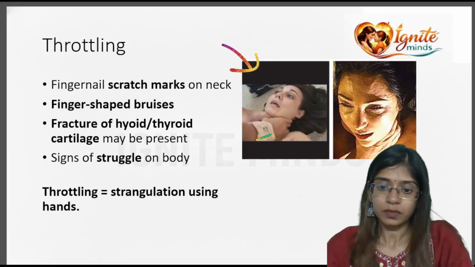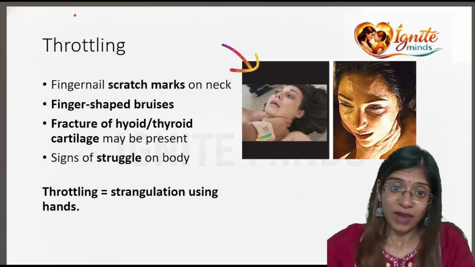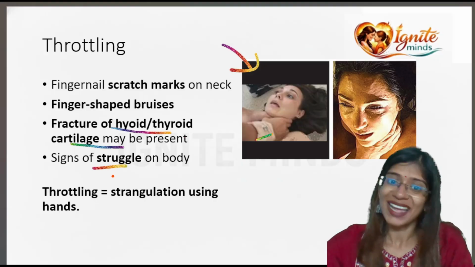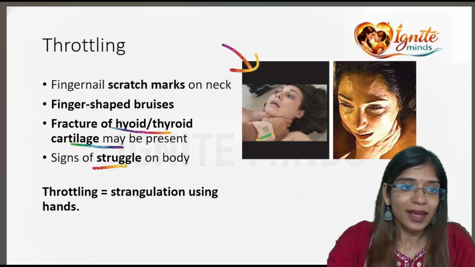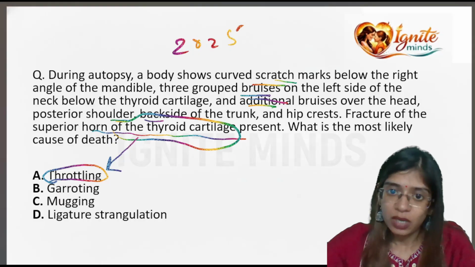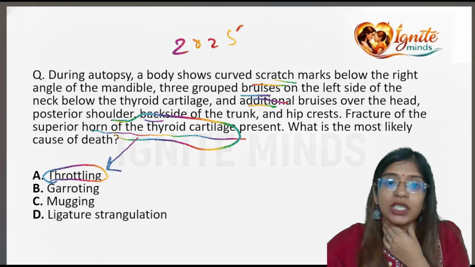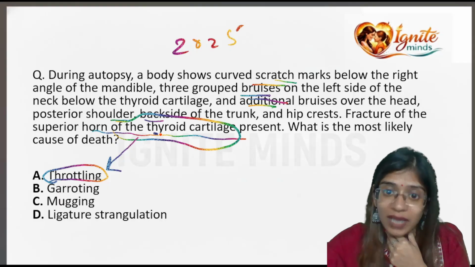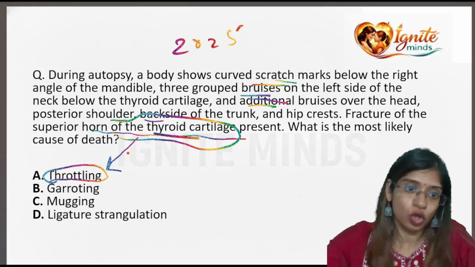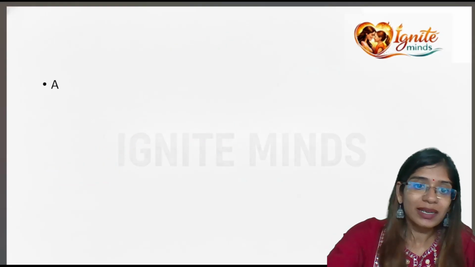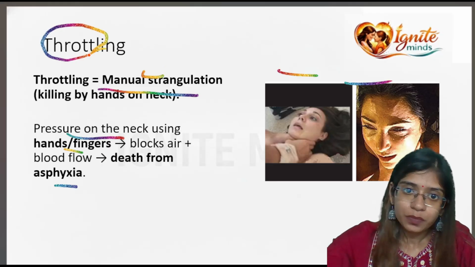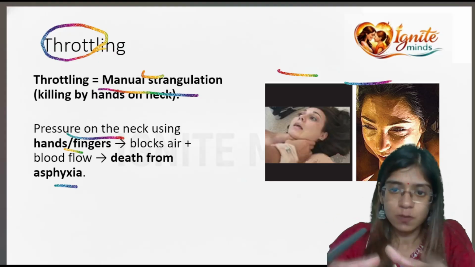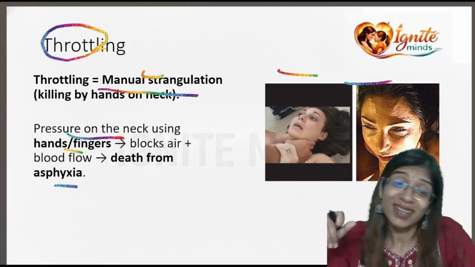So this point is important. Fracture of the hyoid or thyroid cartilage may be present, and of course signs of struggle. So all these points were there in the question. There were signs of struggle, there were marks on the neck, also there was fracture of the thyroid cartilage. All of these point towards throttling. Do you know the meaning of throttle? Throttle means to choke a person by any means.